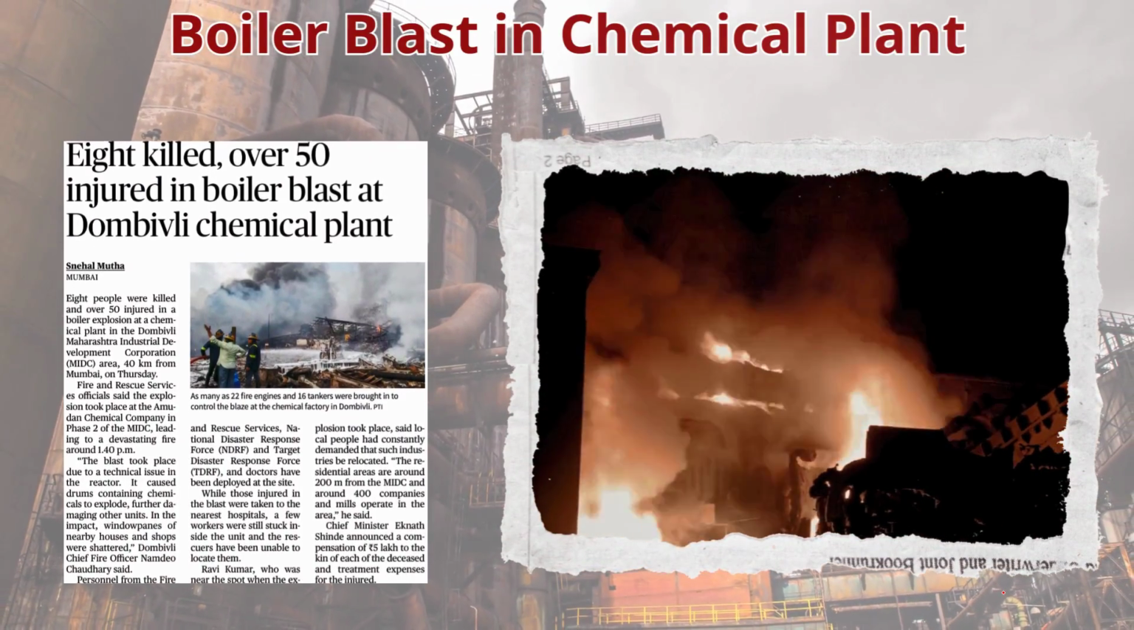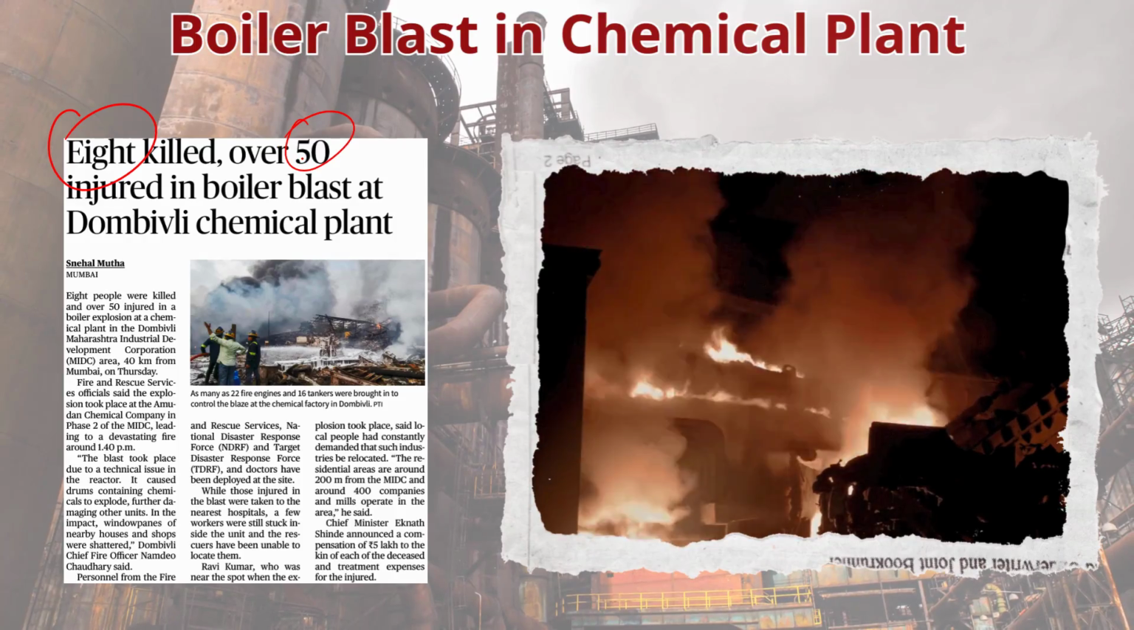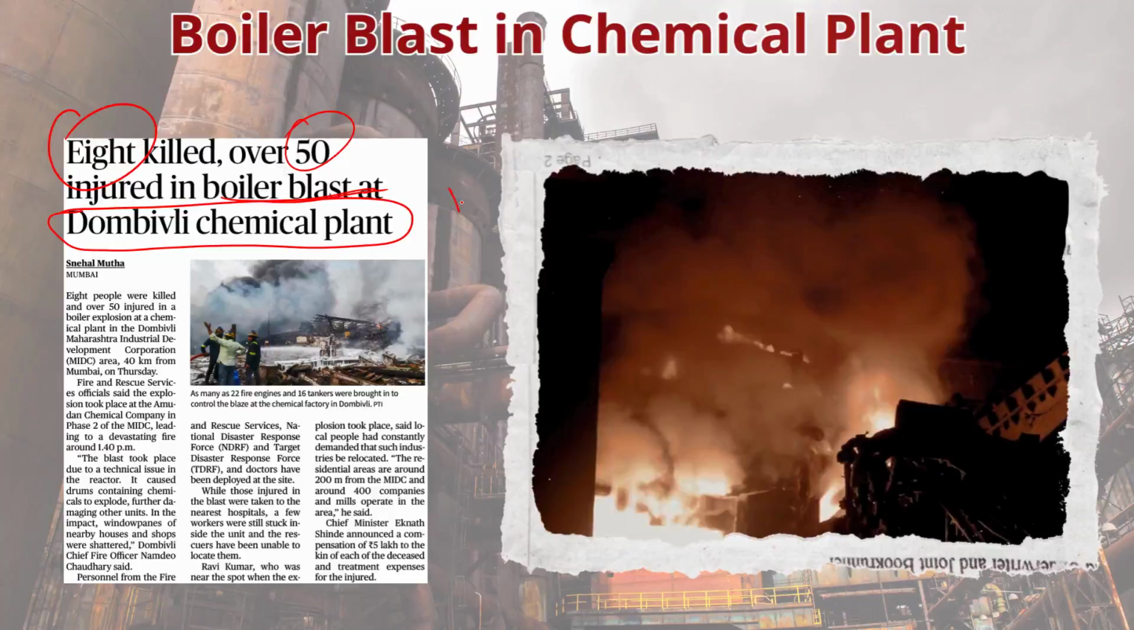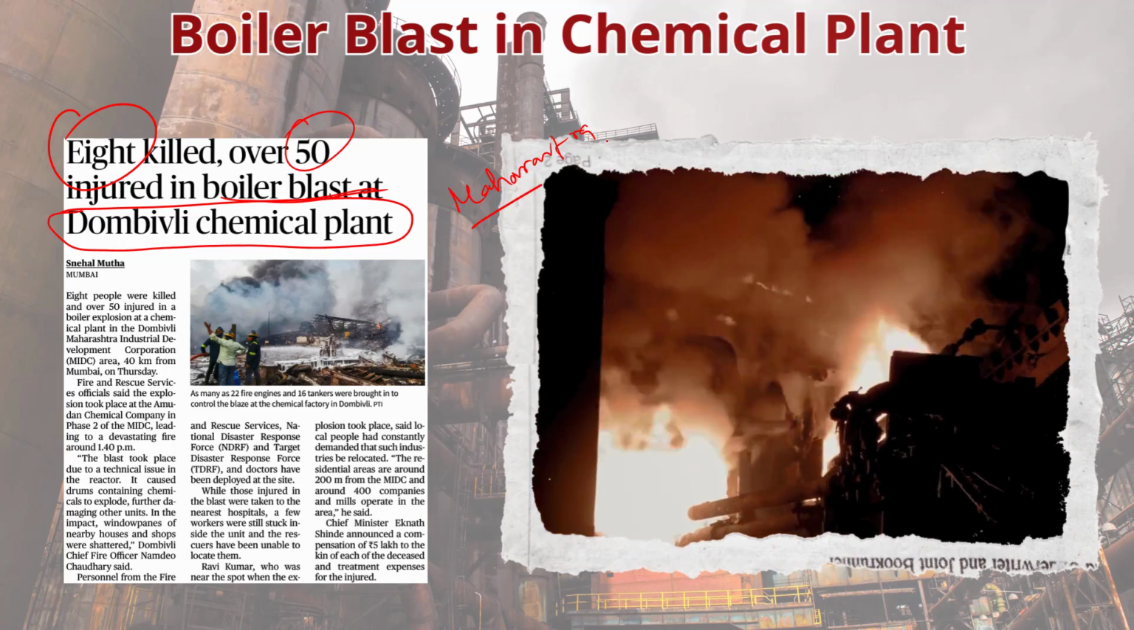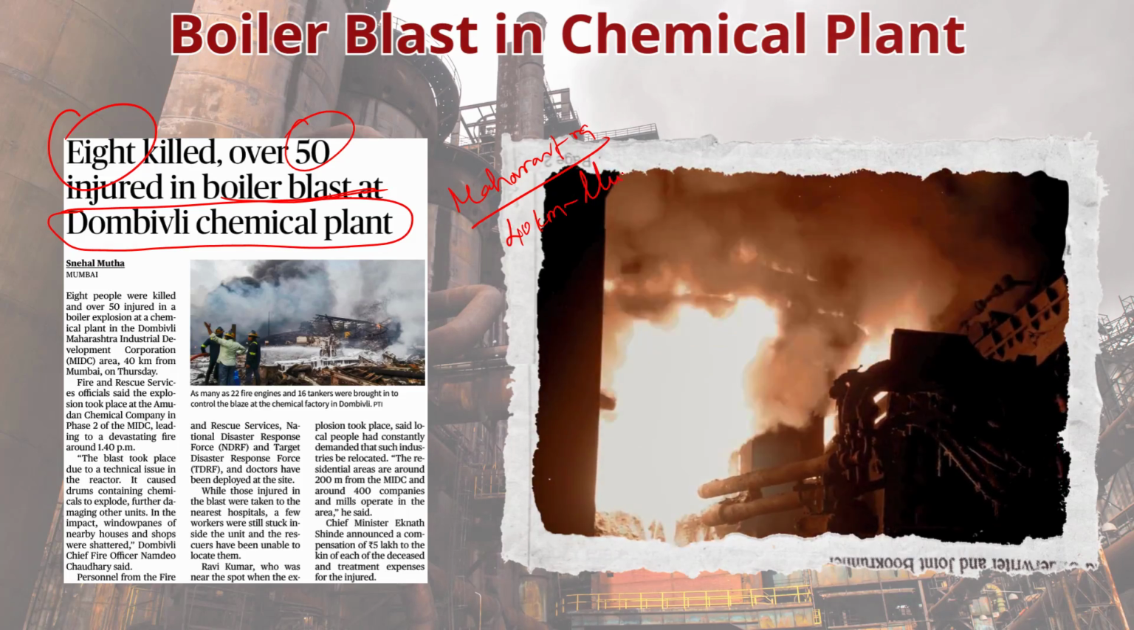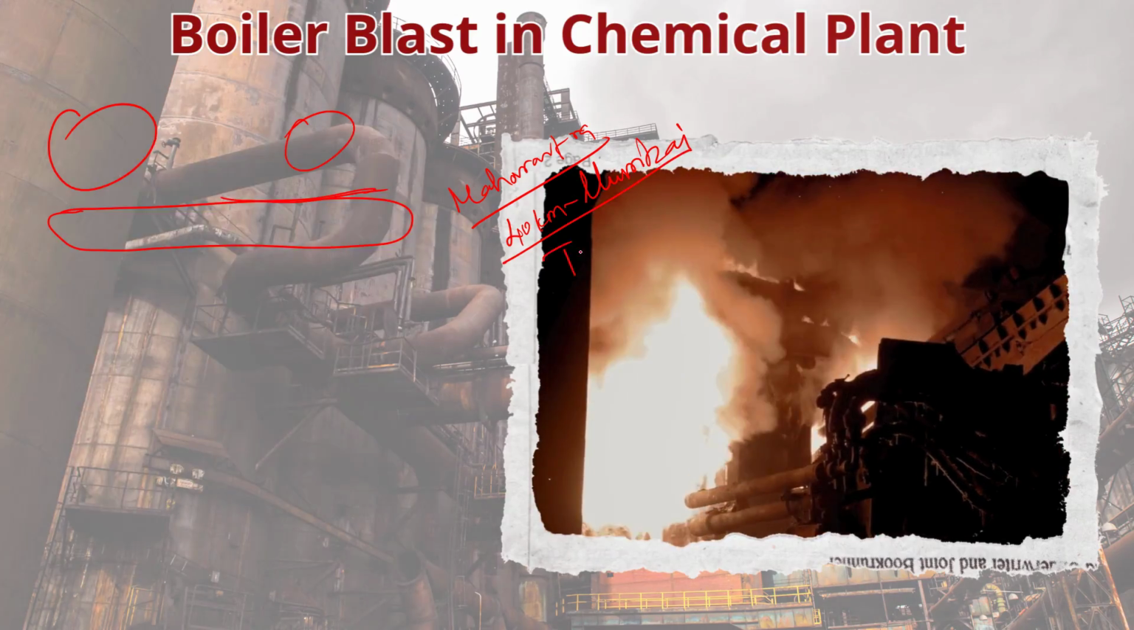Look at this article. 8 people were killed and over 50 injured in a boiler explosion at the Amudan Chemical Company in Dombivli, Maharashtra. It is about 40 km from Mumbai. The blast, which occurred due to a technical issue in the reactor, caused a fire and shattered nearby windows. Firefighters, the National Disaster Response Force and doctors were deployed for the rescue operations. Some workers are still missing. Locals had previously demanded the relocation of such industries due to their proximity to residential areas. Chief Minister Eknath Shinde announced 5 lakh compensation for the families of the deceased and coverage of treatment costs for the injured.